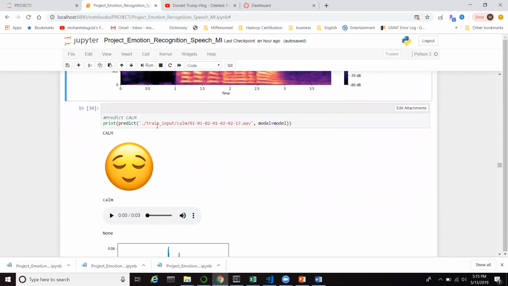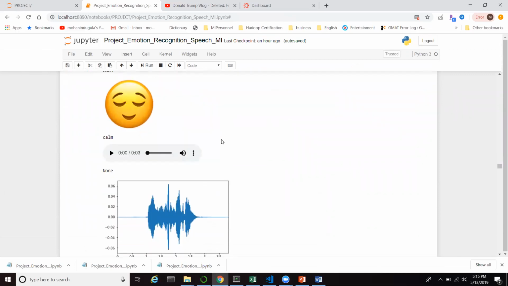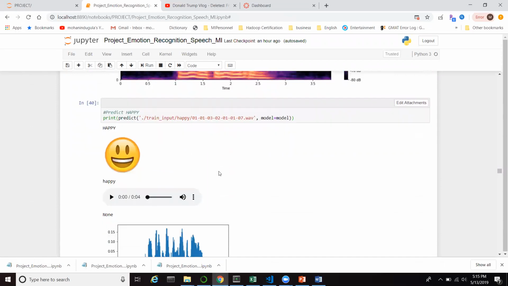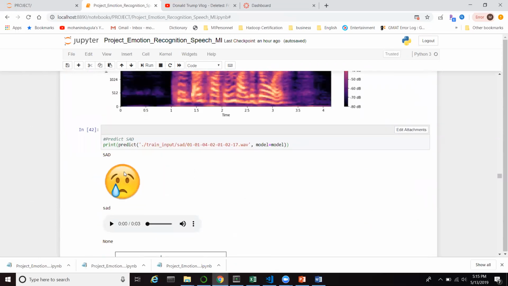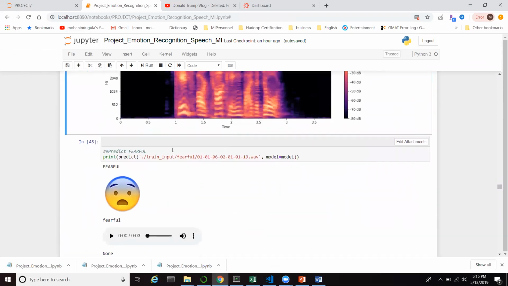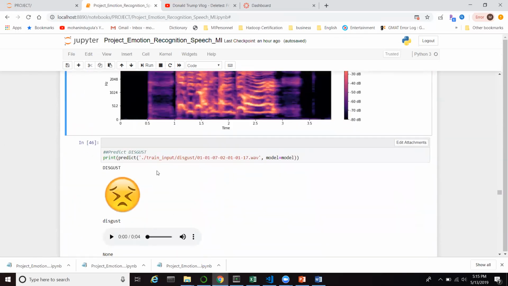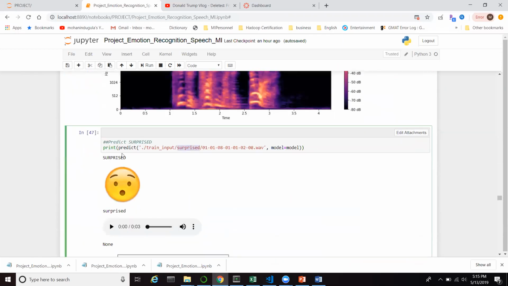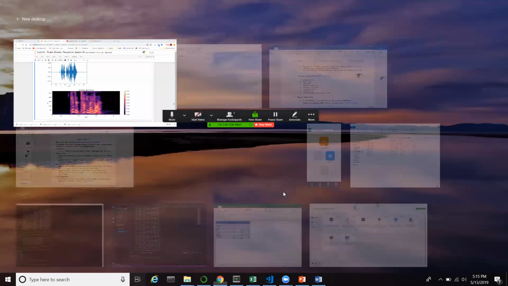And you can see other emotions, calm. It is also matching the actual values. And happy, the model is able to predict. Sad, and angry, and fearful, and disgust, and finally, the final emotion is surprised. So the model is able to predict very close to the actual values.